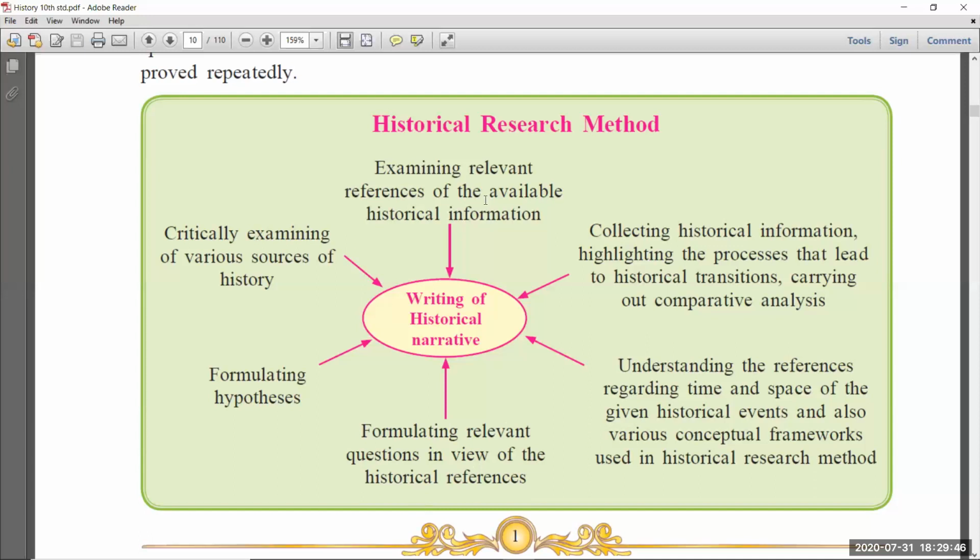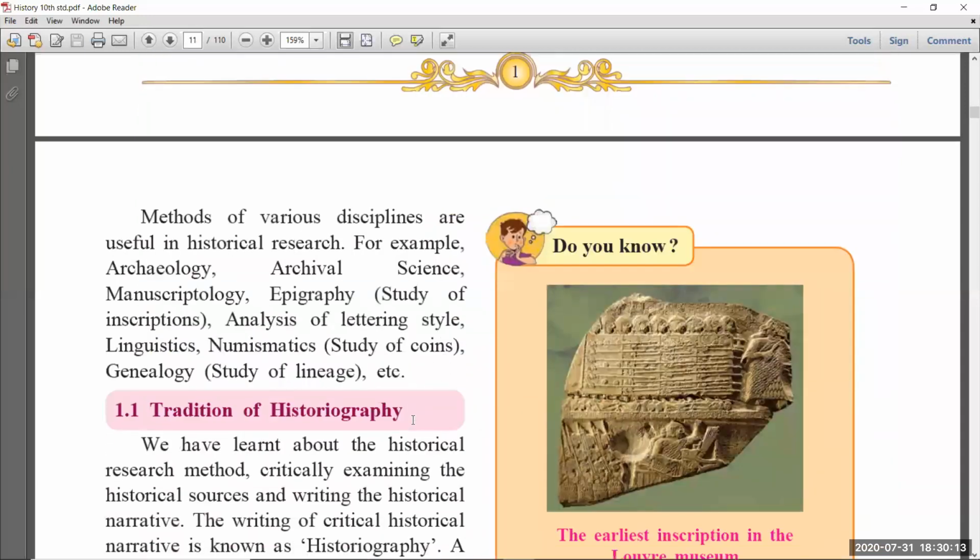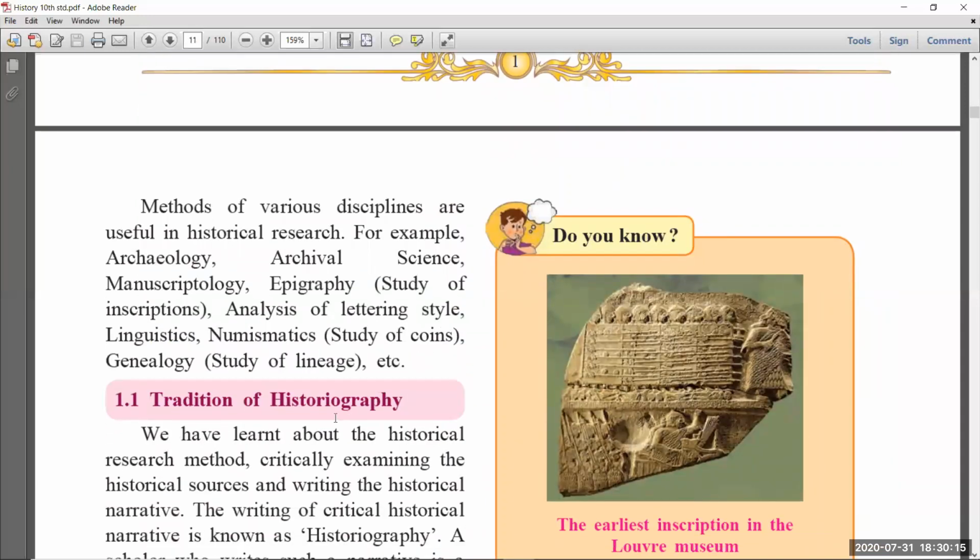Okay, so this method we are using for writing or narrating any historical documents. You have to follow all these steps. The first one is assuming, the second is gathering all the sources, and the third is comparison or examination. The next one is highlighting the important points. And next is preparing the rough work. Finally, we have to raise questions about those particular things. So that is the historical method.